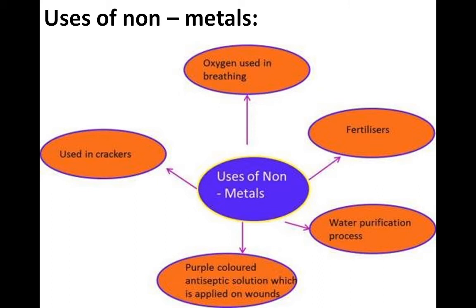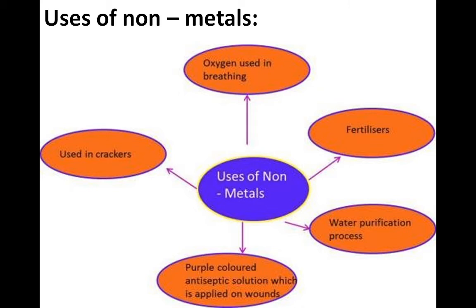Non-metals have properties opposite to metals. Are non-metals malleable? No, non-metals are non-malleable and non-ductile, and they are obtained in three states: solid, liquid and gaseous.